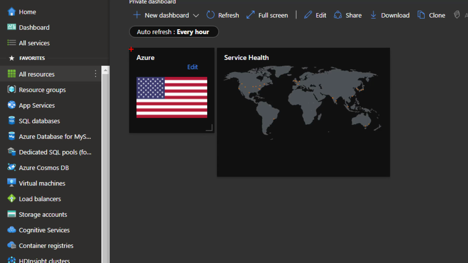Let's say I want to draw an arrow from this label that says Azure to this label that says Service Health, and I just want to kind of do an arrow from left to right, pointing to Service Health. What often happens is people will do this and they say, oh, wait, this isn't right. Like my arrow is pointing the wrong way. I wanted this to point at Service Health. So you have to be aware that it's a little counterintuitive.